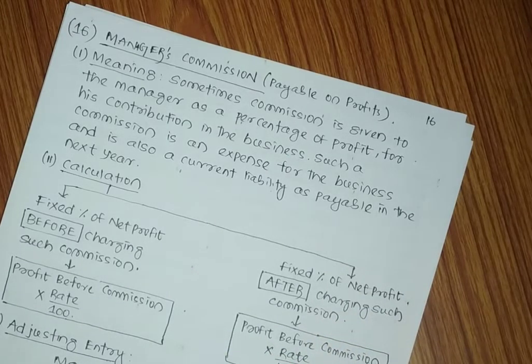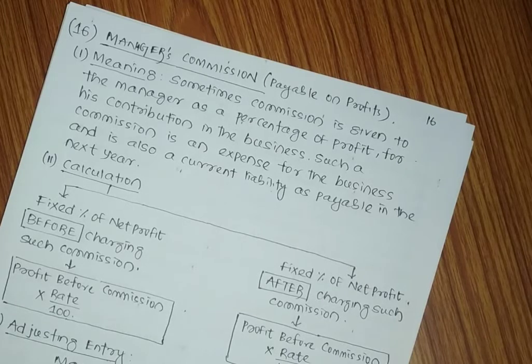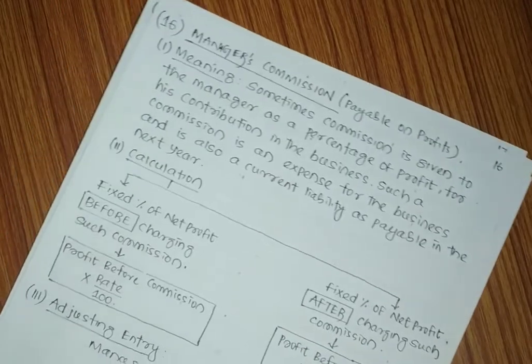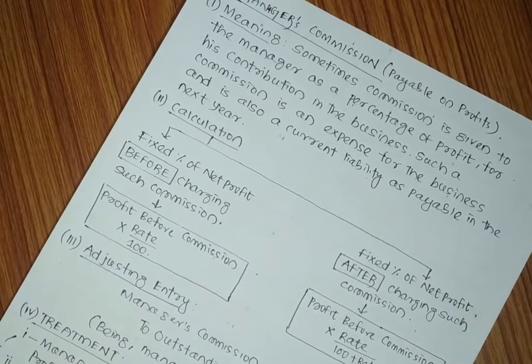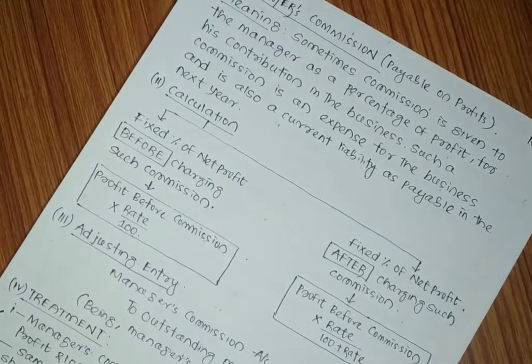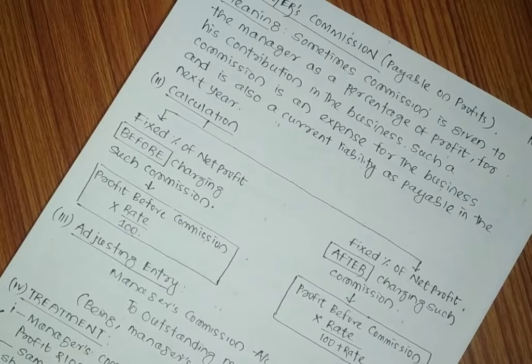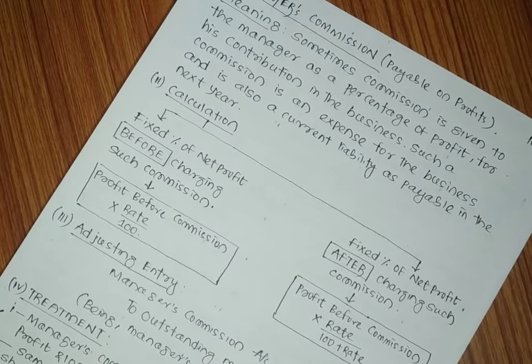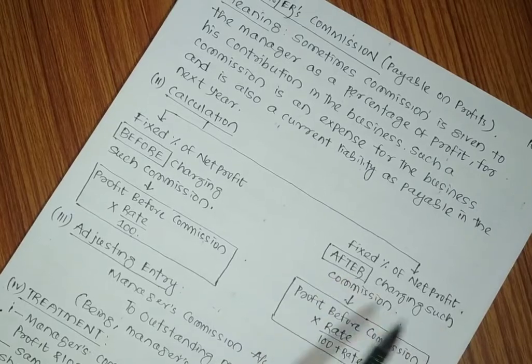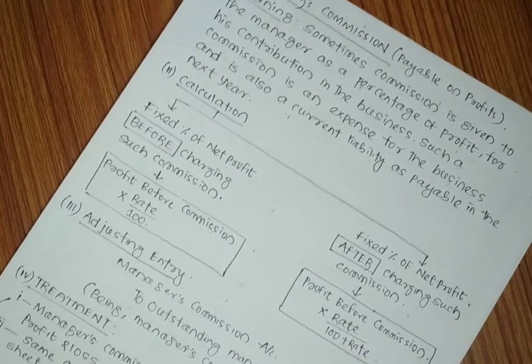However, the fact is that how we will compute the commission of the manager. There are two approaches of computing the commission. First one, if the question is given, calculate the commission as a fixed percentage of net profit before charging such commission, or it may be given as a fixed percentage of net profit after charging such commission.